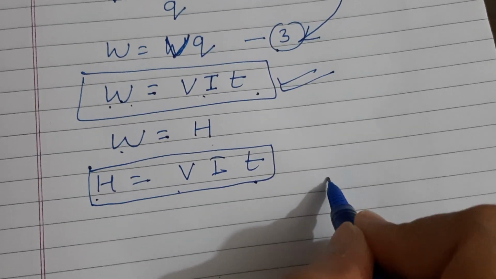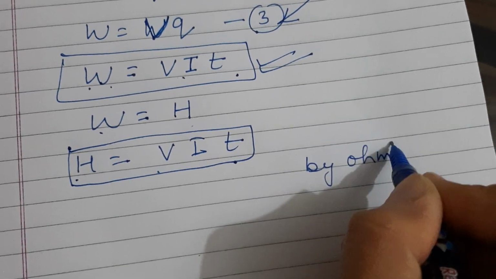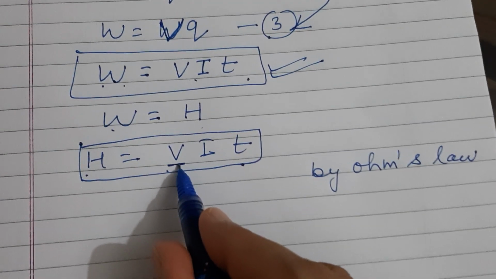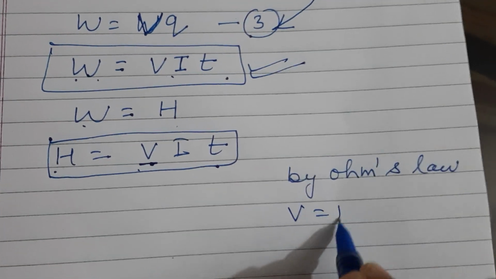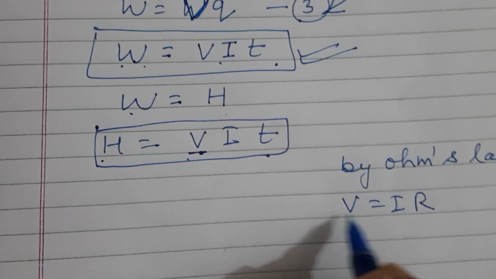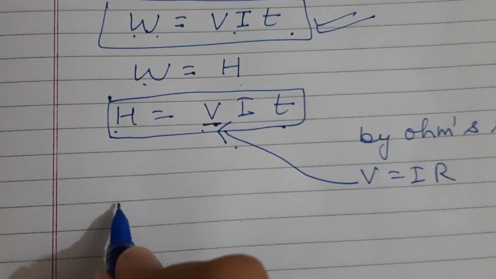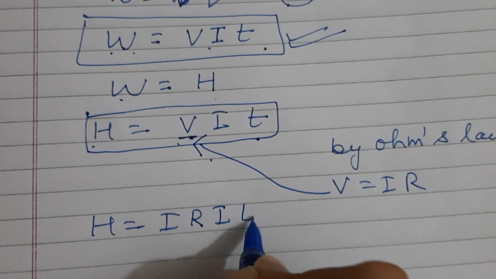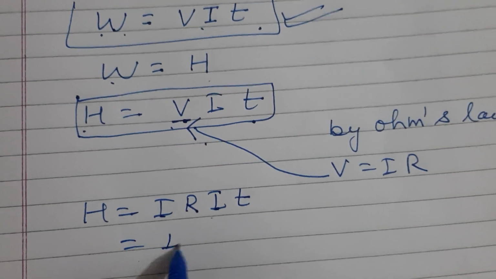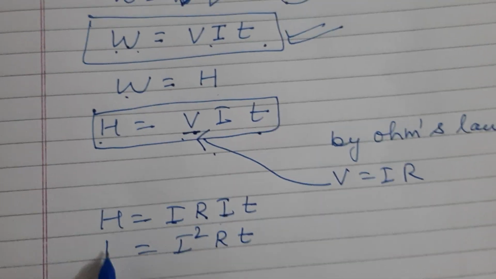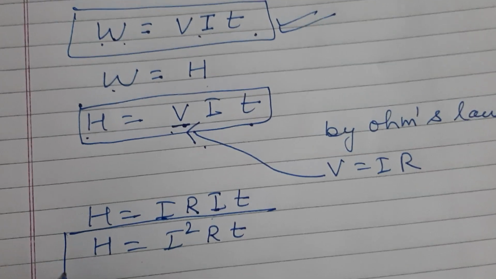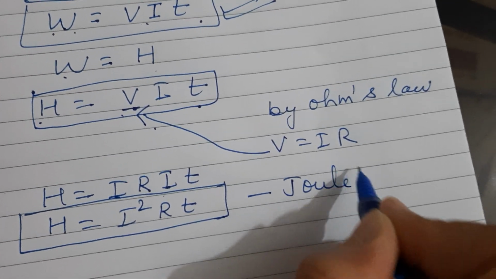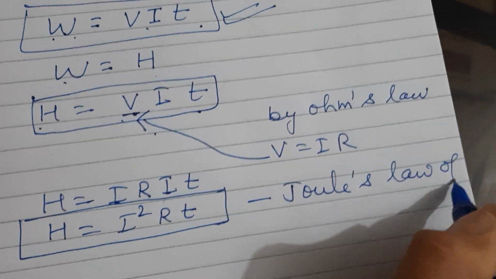Now by Ohm's law, we will substitute the value of V, which is equal to IR. So by putting this value here, we will get H is equal to IR into IT. So I and I, it is I square RT. So another formula, H is equal to I square RT. This is known as Joule's law of heating.